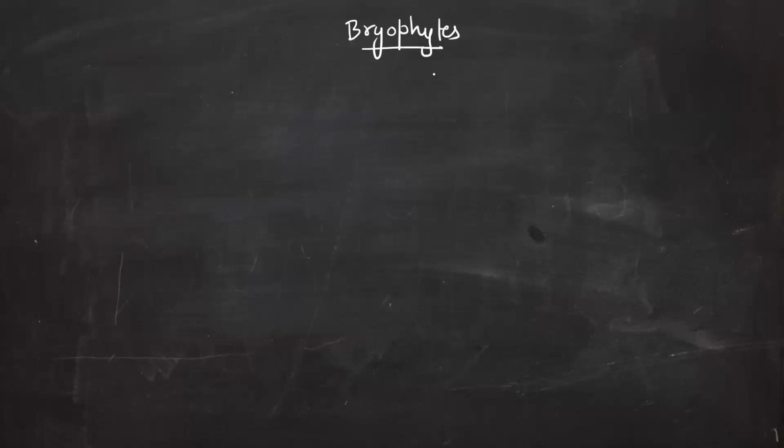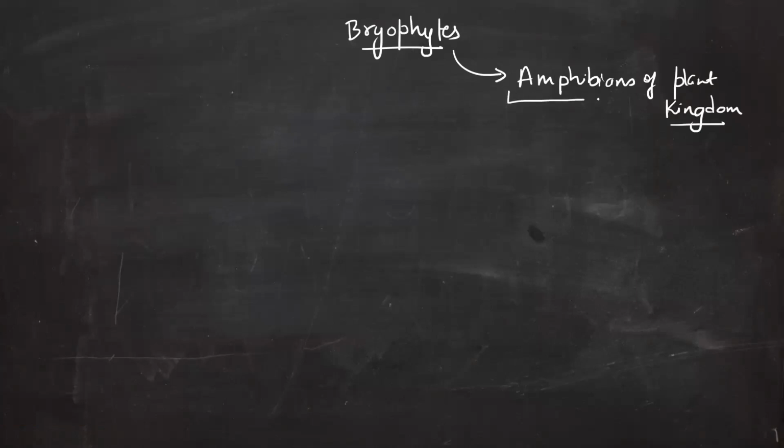The first point is that these bryophytes are called amphibians of the plant kingdom, for a reason, as I told you in the previous session also.